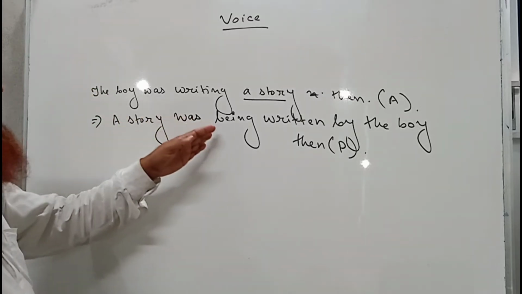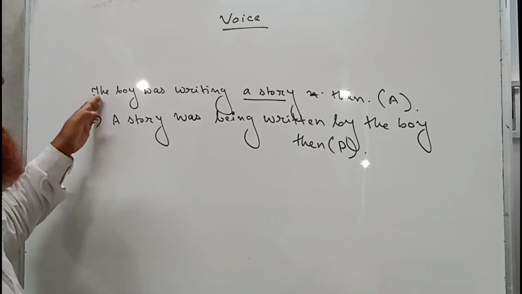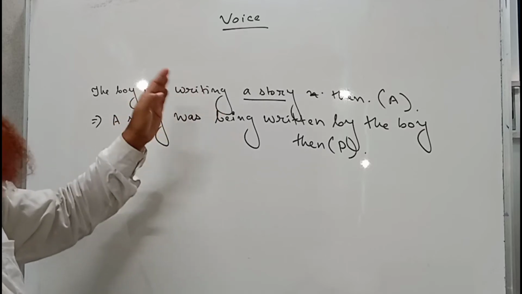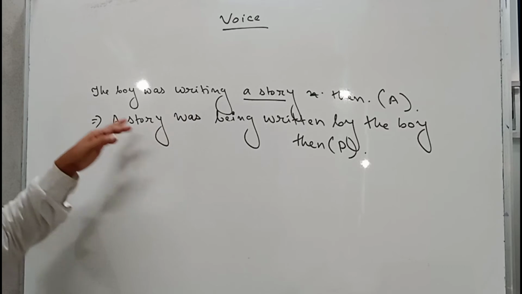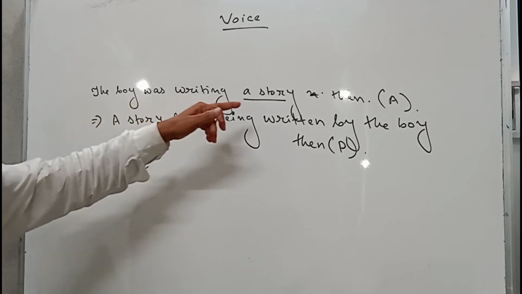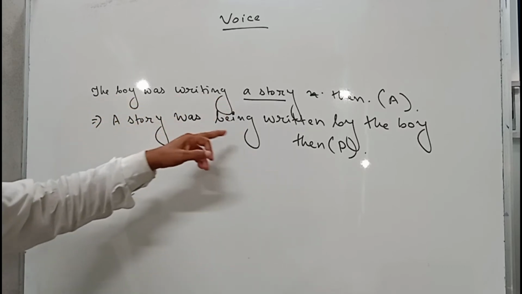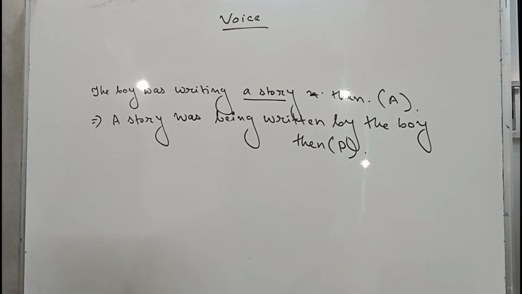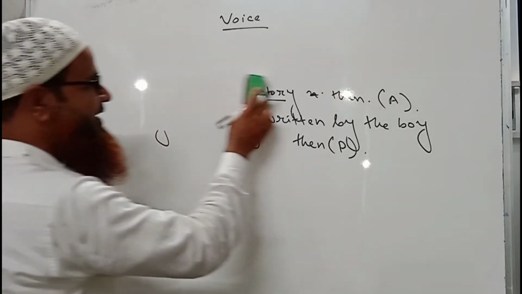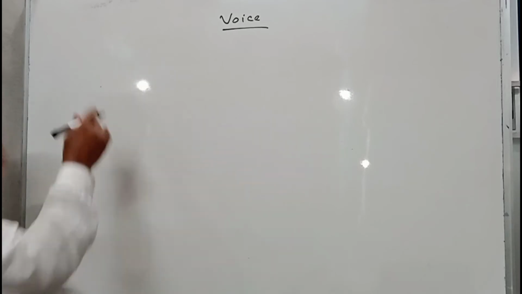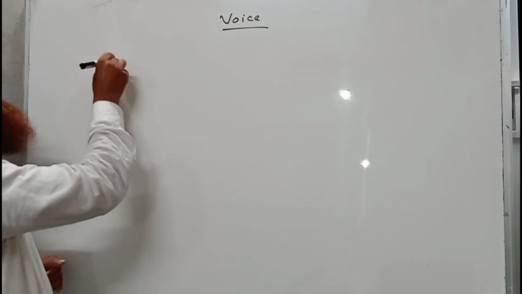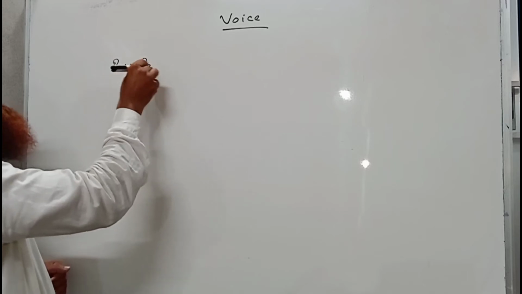So I am erasing these sentences. Before that, I am once again telling the sentence. The boy was writing a story then. A story was being written by the boy then. Okay. Now I will discuss the voice sense of past perfect tense. So here I am writing the name of the tense. It is past perfect tense.